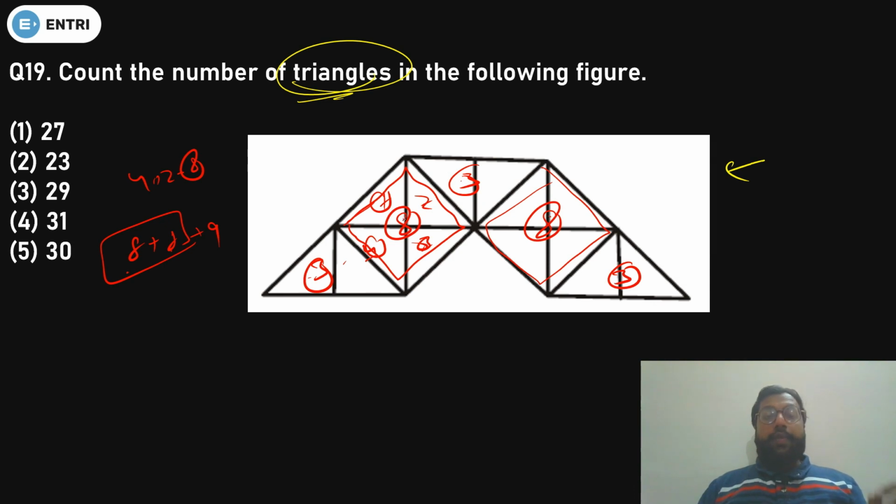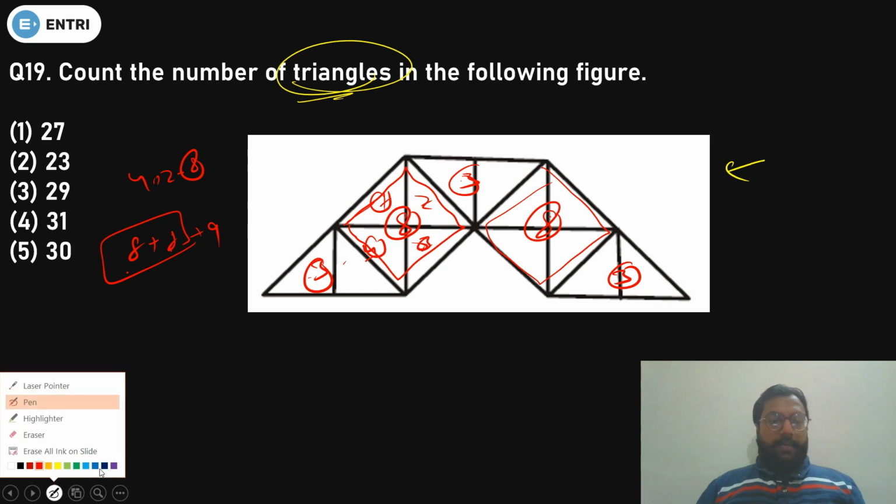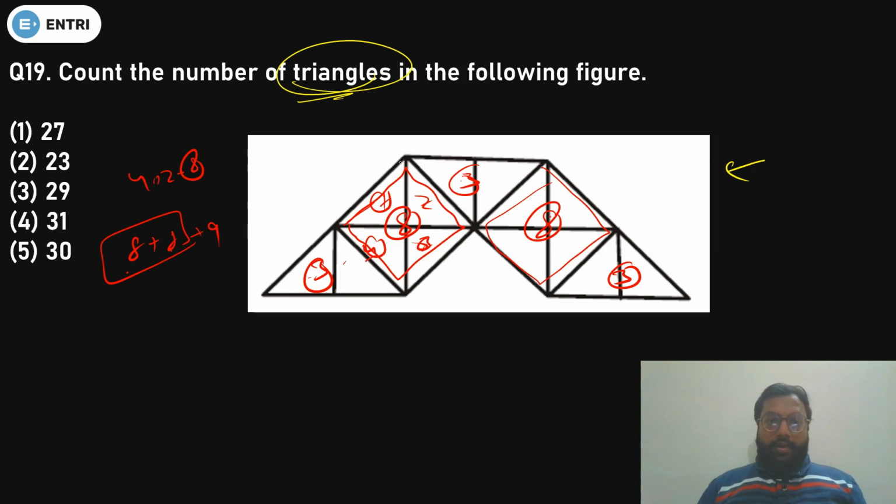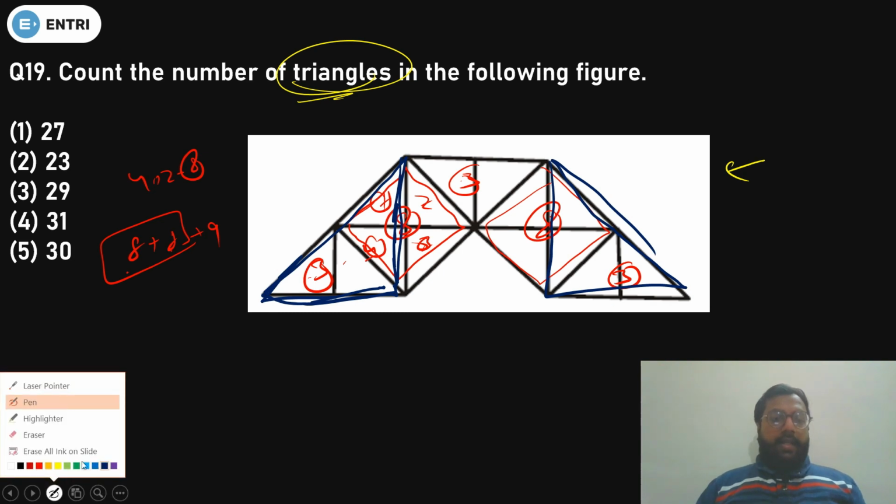But now what we have to do, can we take many or any other triangle as well? Okay, so see, how can you make it? Yes, you can make it. So let's see. First of all, if you see this bigger triangle, is it here? Yes. So this triangle will also be there. And if you see, this one is also there. Yes or no? This is there. Now other than that, these 2 triangles will also be there. But other than that, we also have more triangles. I will let you know. Just let me change the color.